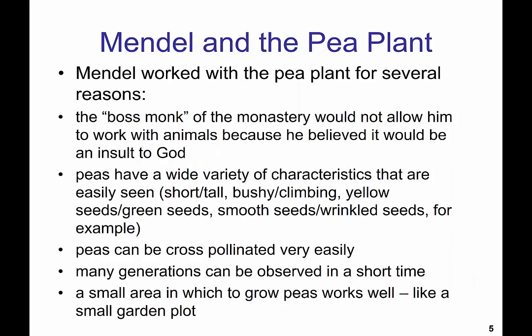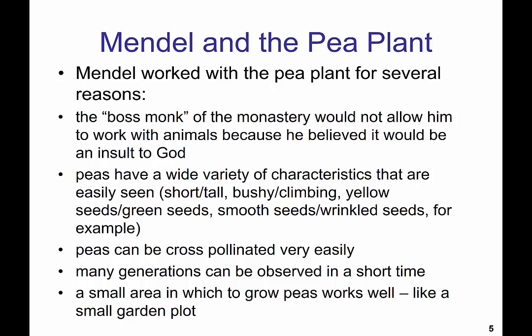Mendel worked with the pea plant for several reasons. The boss monk of the monastery would not allow him to work with animals because he believed it would be an insult to God. Peas have a wide variety of characteristics that are easily seen: short versus tall, bushy versus climbing, yellow seeds versus green seeds, smooth seeds versus wrinkled seeds, for example.